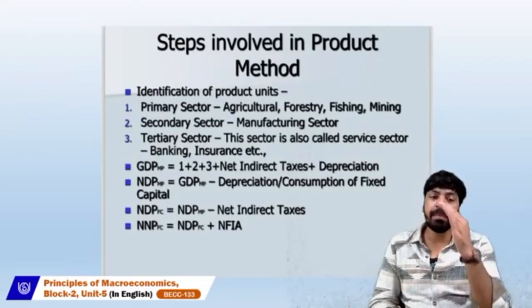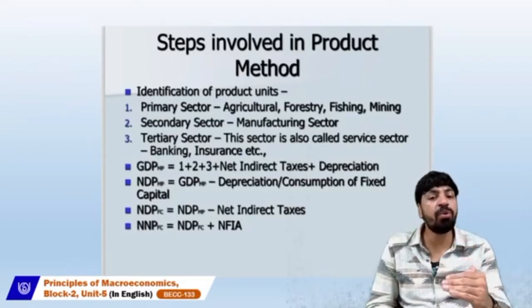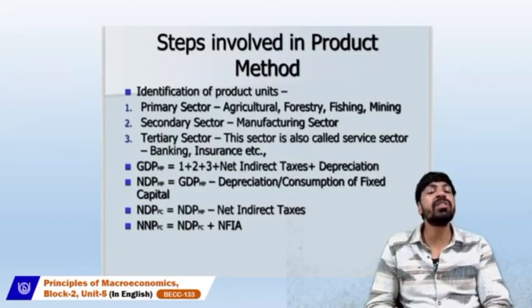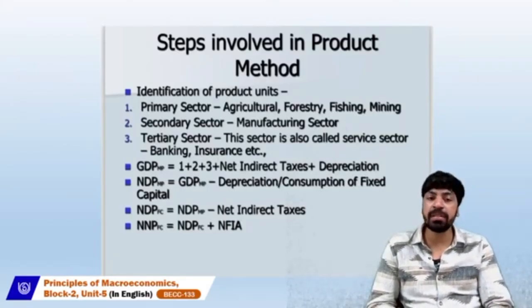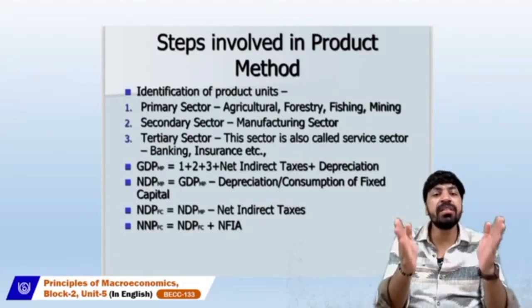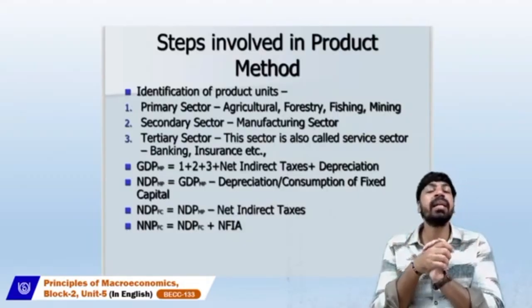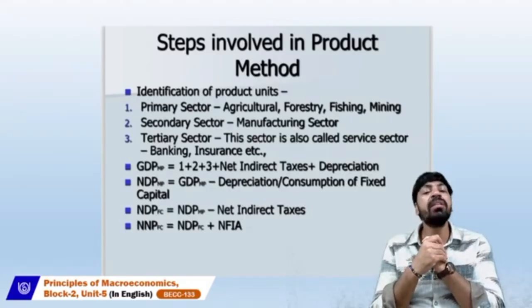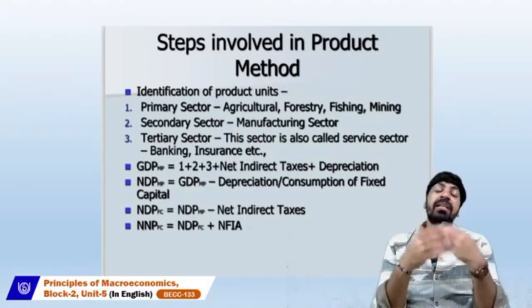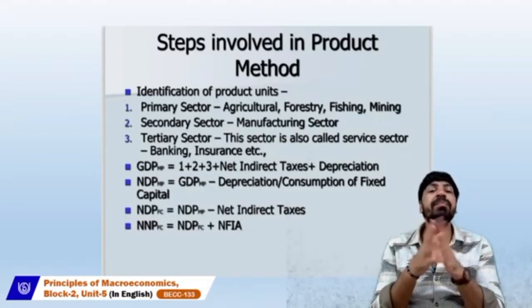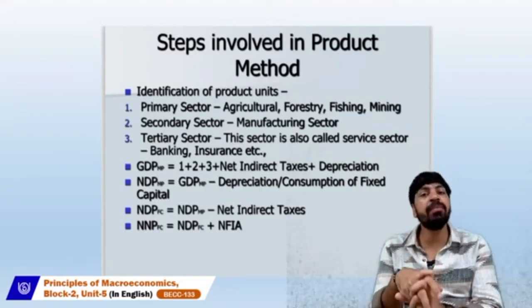The following steps are to be followed to calculate the net national product at factor cost. This is a procedure; if you follow it step by step, you can easily calculate the net national product at factor cost, the ultimate national income. So we need to identify. The first step is we need to identify the product units.